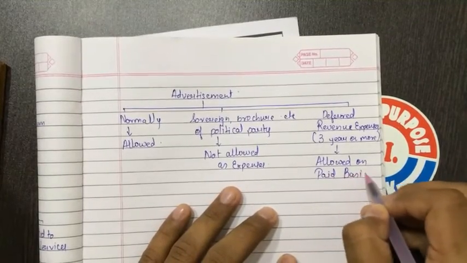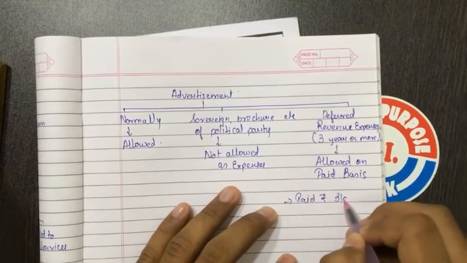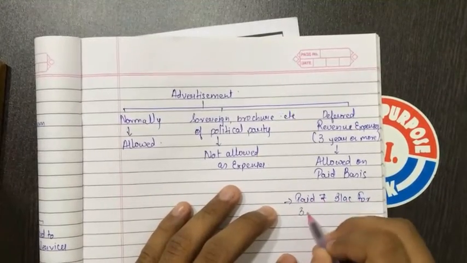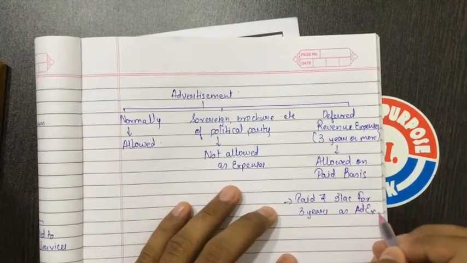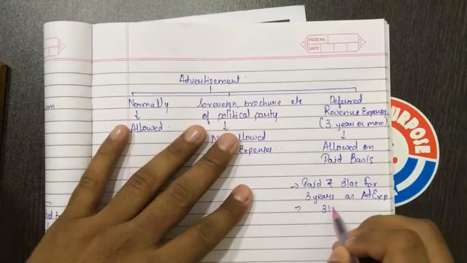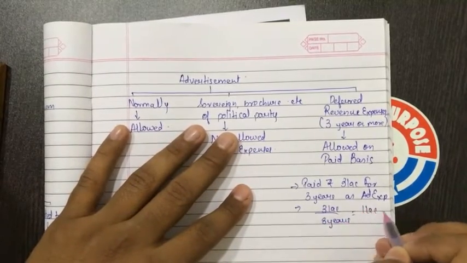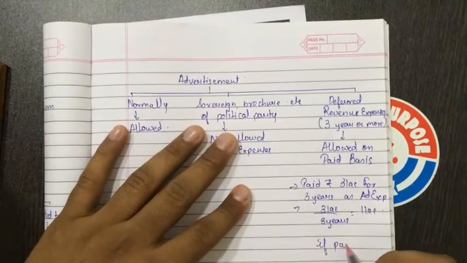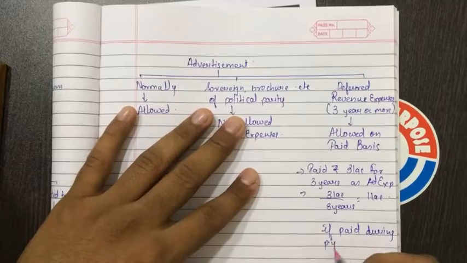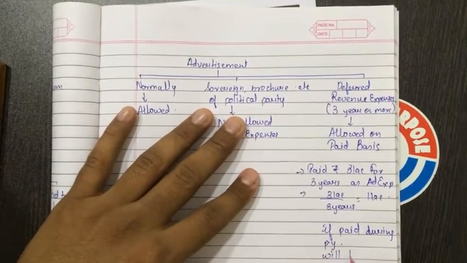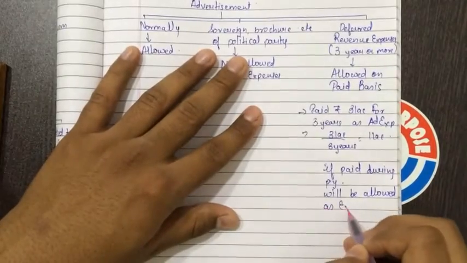Let me write this first. Paid rupees 3 lakhs for 3 years as ad expenses, then 3 lakhs divided by 3 years is equal to 1 lakh, if paid during previous year, will be allowed as expenses.